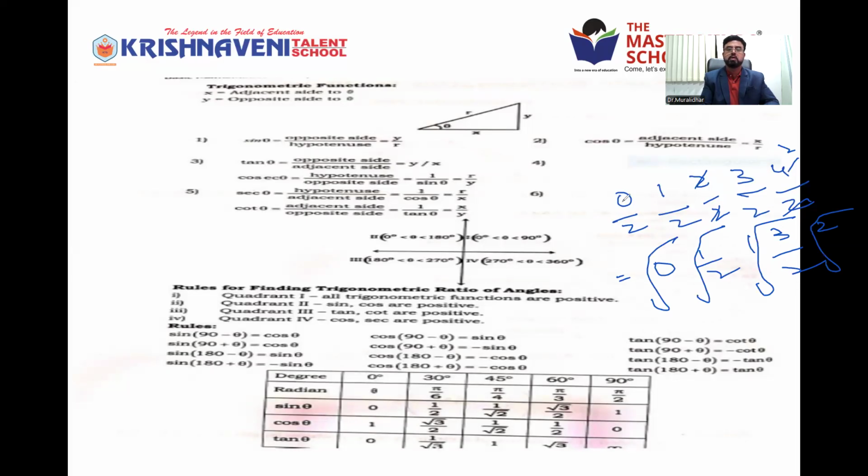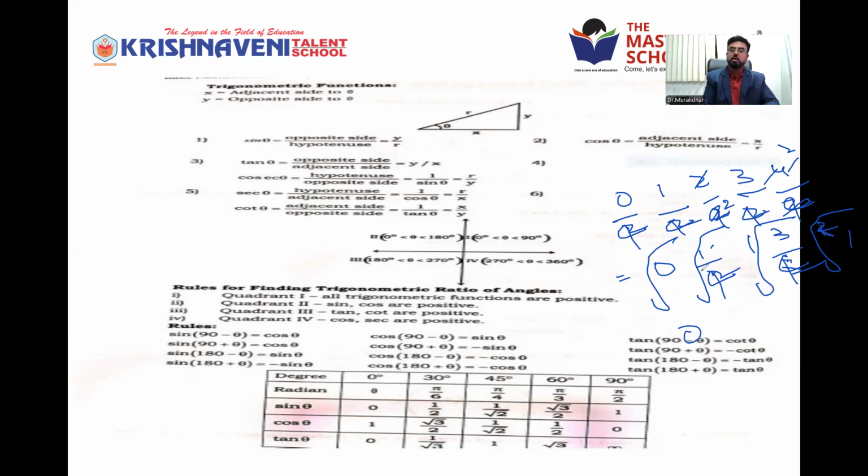Divide all by 4. So 0 by 4 is 0 only. 4 by 4, you will get 1 only. So root 0 is 0 only.